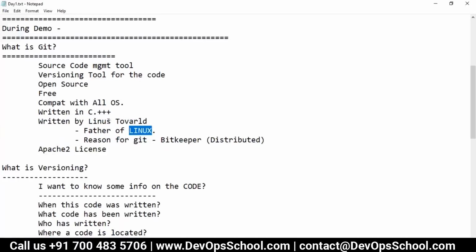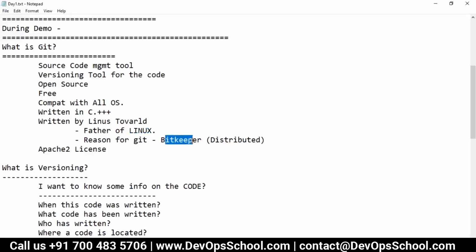So Linus Torvalds got angry. He said, we are developing software, Linux, for the world, and it's free, we don't have any proprietary stuff, we are writing free code, and how can you charge us for using your software?